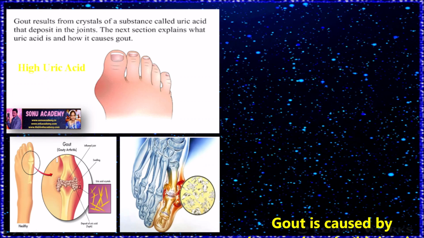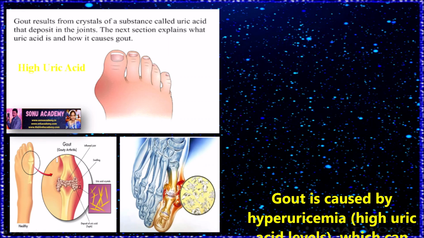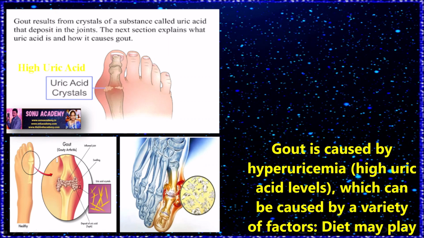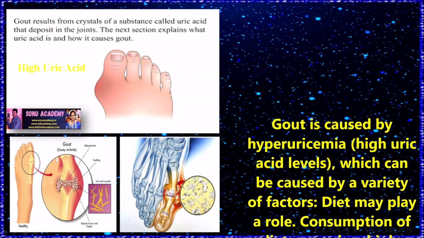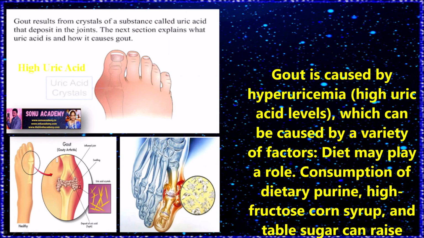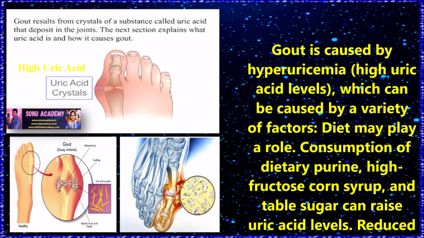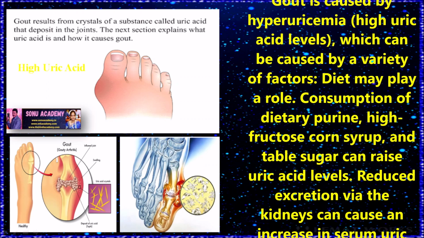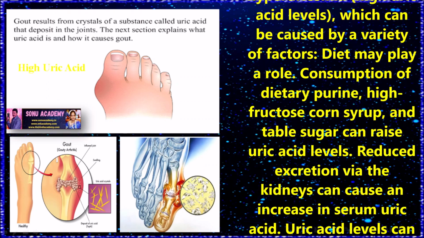Children, now let us discuss what causes high uric acid. Gout is caused by hyperuricemia, which is high uric acid levels, and this can be caused by a variety of factors. Diet may play a role. Consumption of dietary purine, high fructose corn syrup and table sugar can raise uric acid levels.